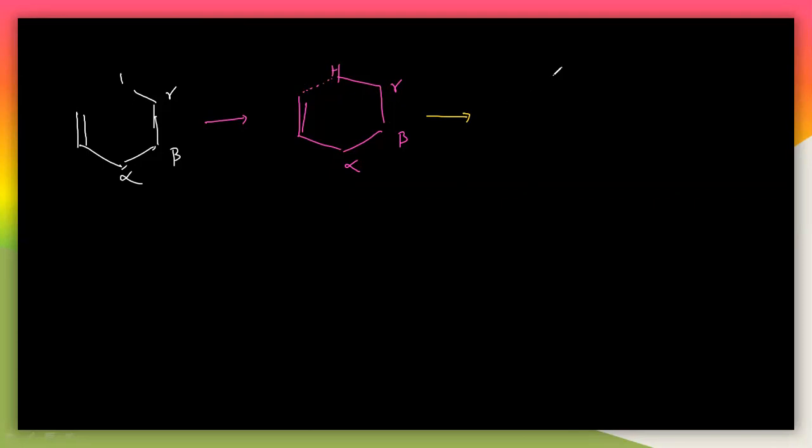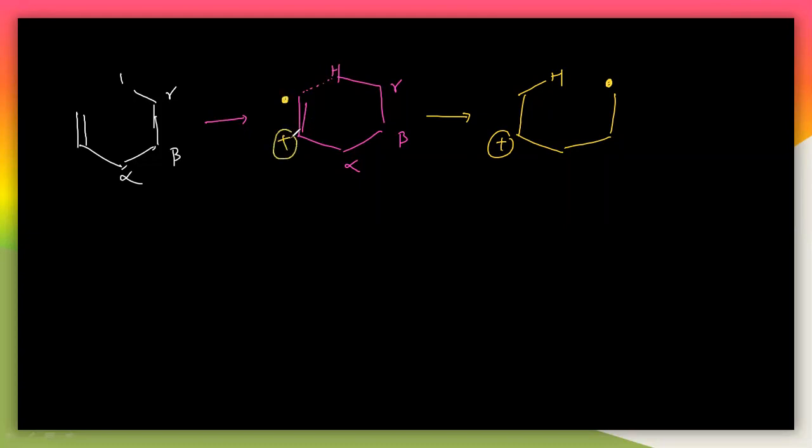So I will write here hydrogen like this, and I will write this as a radical here. So here you will get the cation. Very simple. So first, what happens is that a cation comes here and a radical comes here.